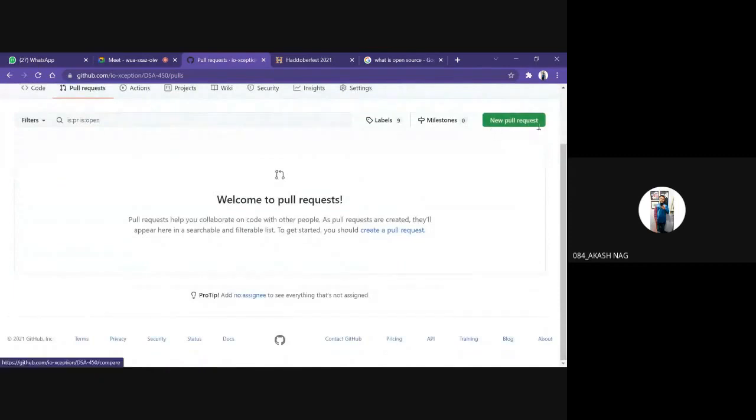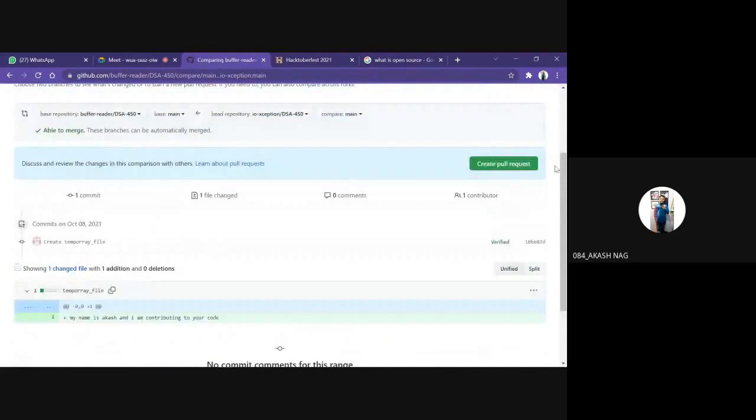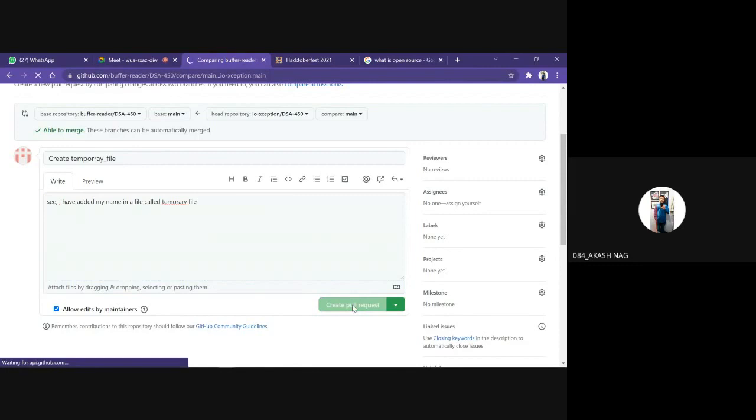There's an option called new pull request here, where my mouse pointer is, the green colored button. New pull request. To make things simpler on his side, we would just leave a comment saying what changes we have made, because in the case of large repositories there are hundreds of files. So it's obviously tougher for him to check which file has been changed. So I just want to make it clearer: see, I have added my name in a file called temporary file. And now I would make a pull request, create pull request.